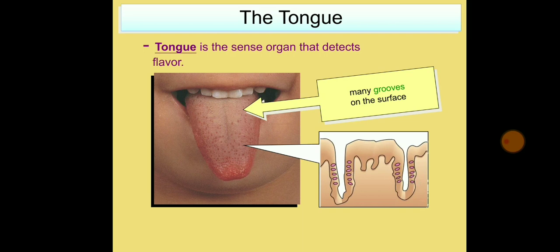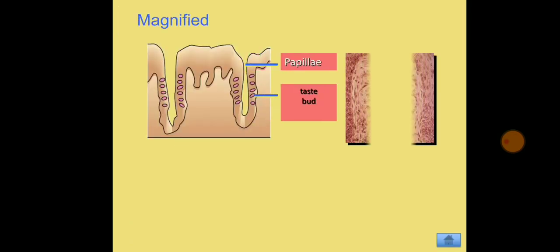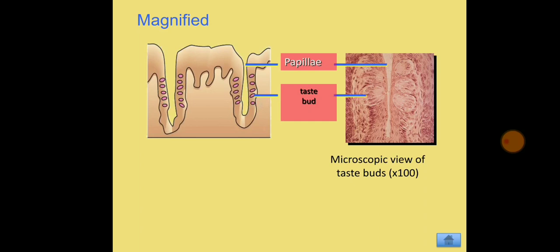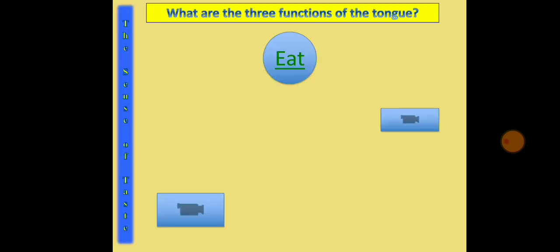So the tongue is a sense organ. When I was teaching the digestive system, I already told you one of the main functions of the tongue is to get taste. There are taste buds, as well as taste follicles called papillae. The small dots, if you can see, are the taste buds. Whenever you smell your favorite dish or a very nice aromatic smell of food, automatically the nerves will give impulses to the brain, and the brain will give impulses to your tongue to get salivation. So that is the phenomenon.